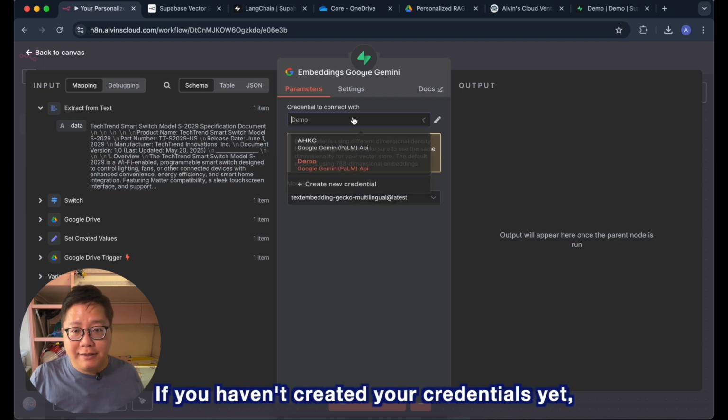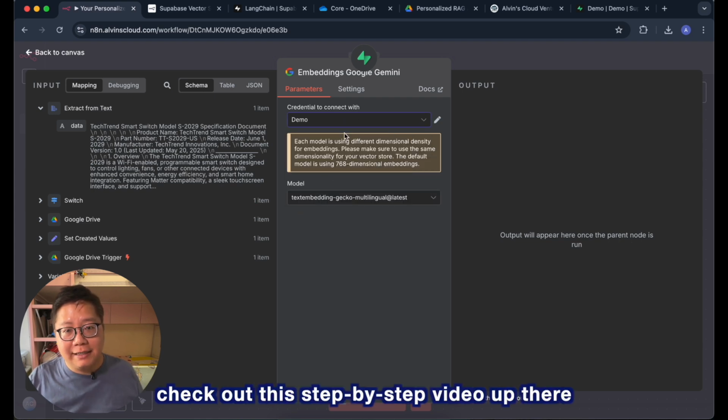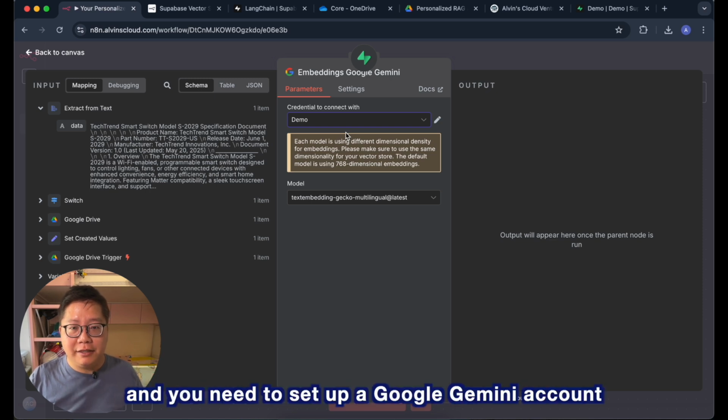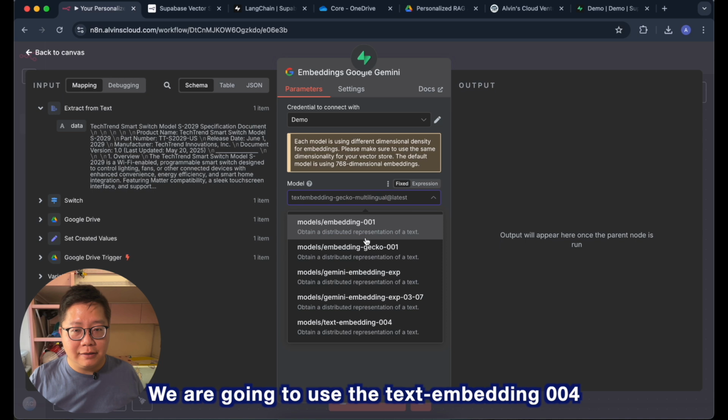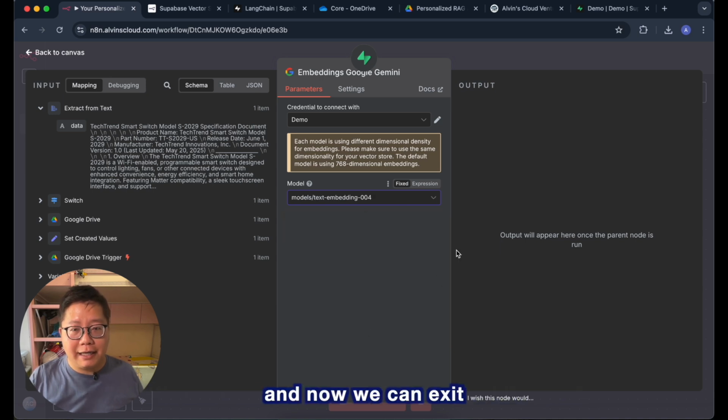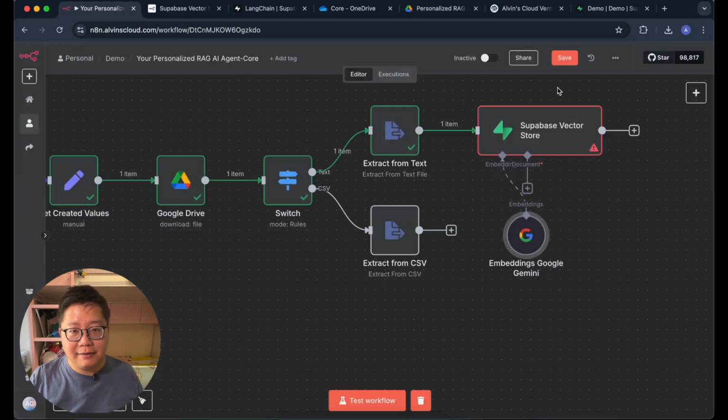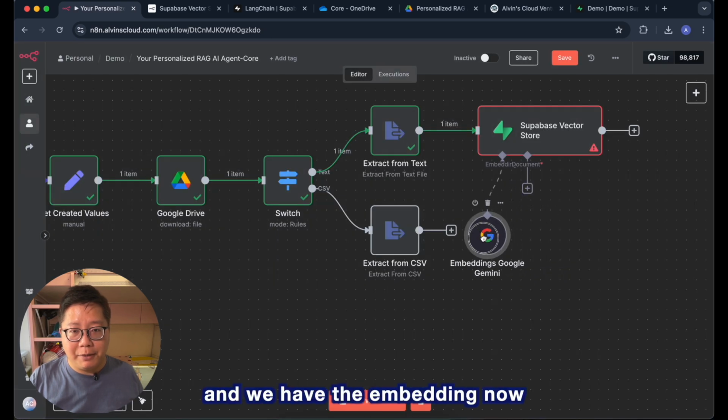If you haven't created your credential yet, check out this step-by-step video up there, and you need to set up a Google Gemini account. After you set this up, you can choose your model. We are going to use the text embedding 004, and now we can exit, and we have the embedding now.